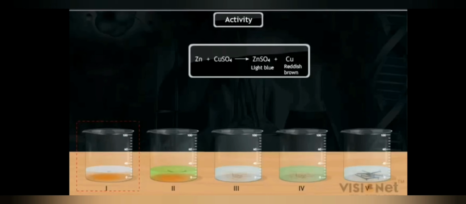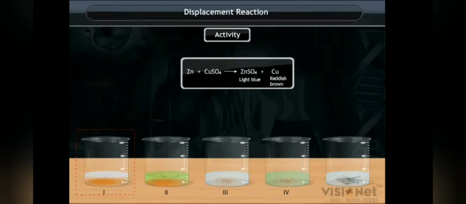Since zinc is more reactive than copper, zinc replaces copper from copper sulfate, and it becomes zinc sulfate, which is light blue in color, and copper, which is reddish brown in color. The two colors can be seen in that beaker.